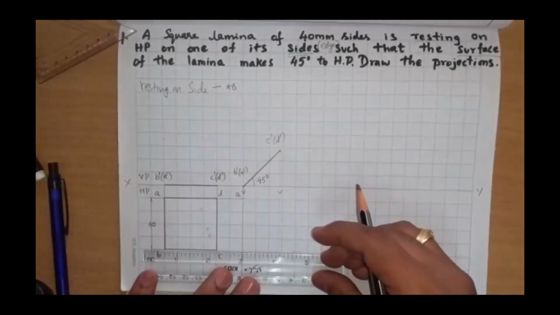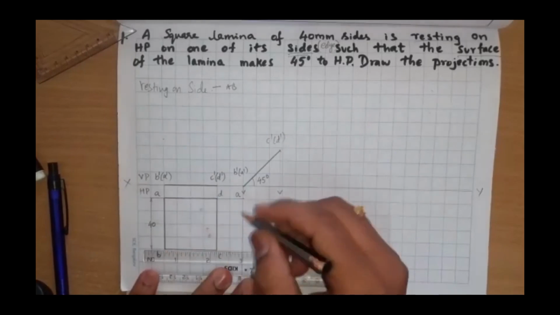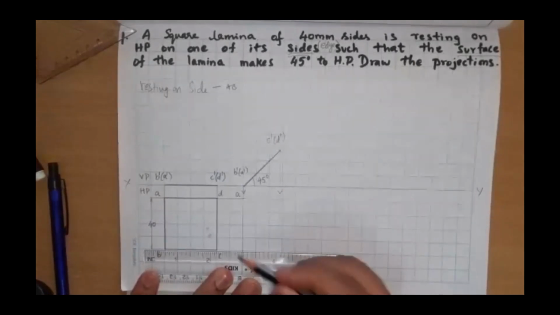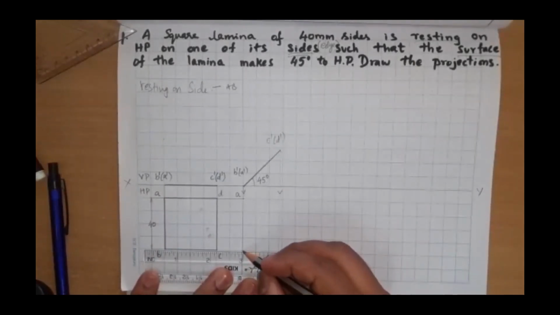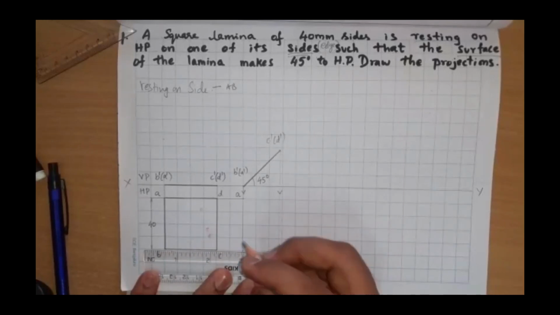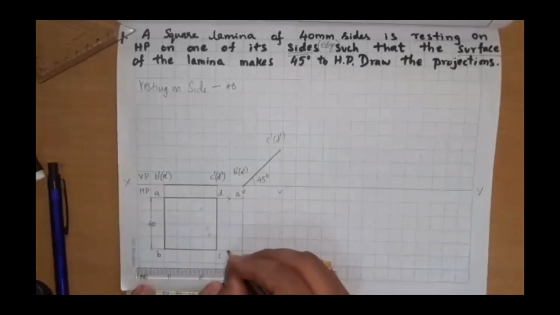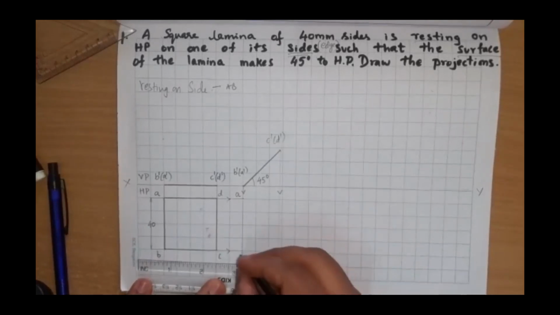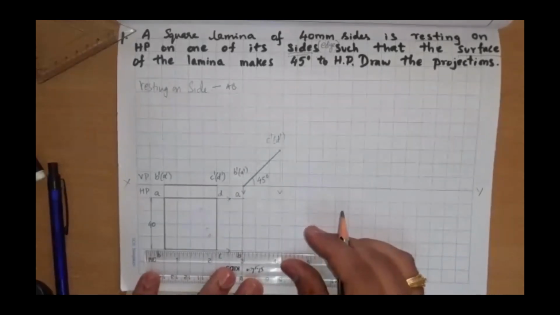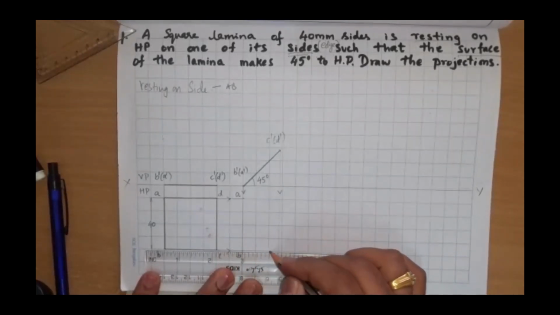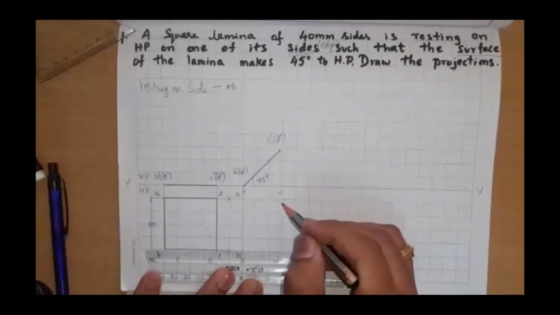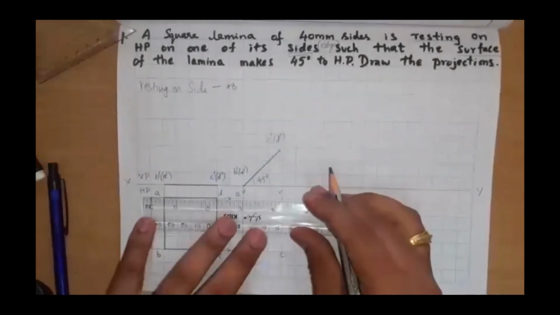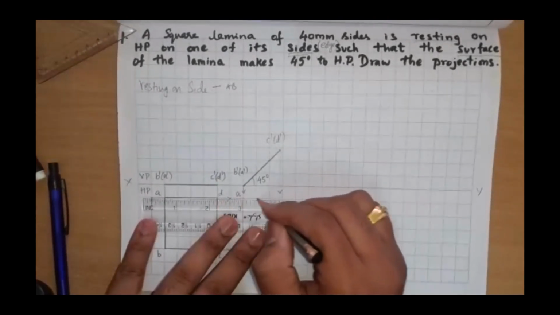Similarly, from B I'll draw a line. See, B and B dash are meeting here. The B projector and B dash projector are meeting here. So this is my new B. Similarly, C. From C, I am drawing a projector till it meets the C dash projector. So this is C. And similarly, D and D dash are meeting here.